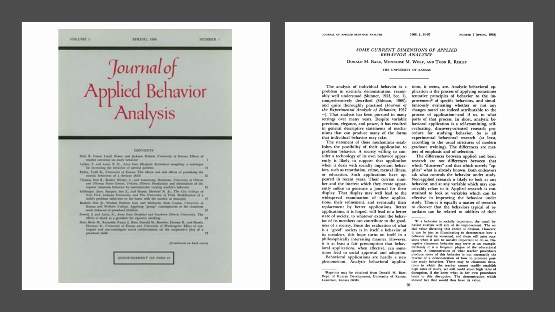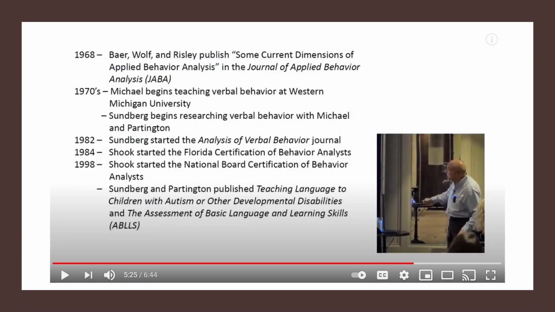But since 1968, our field has started to grow. We've had lots of prominent researchers come in and really start to develop and do a lot of really cool research. This is a slide from Dr. Carbone, but you can see here was 1968. Baer, Wolf, and Risley published their current dimensions of applied behavior analysis, and that formally started our field. In the 1970s, there was a guy named Jack Michael, and he took Skinner's book on language called Verbal Behavior, the one that he had the fight with Chomsky about, and really started to do research with verbal behavior. Mark Sundberg got involved, and they started producing a lot of research and started the Analysis of Verbal Behavior journal.